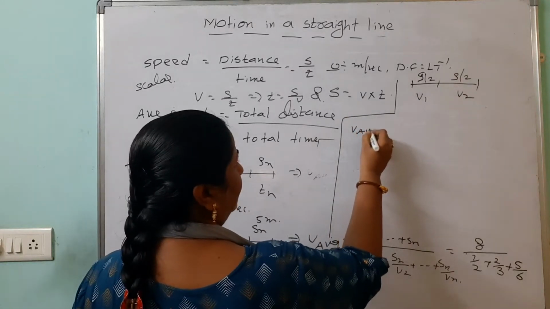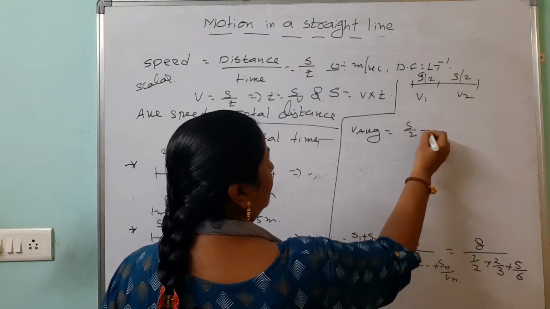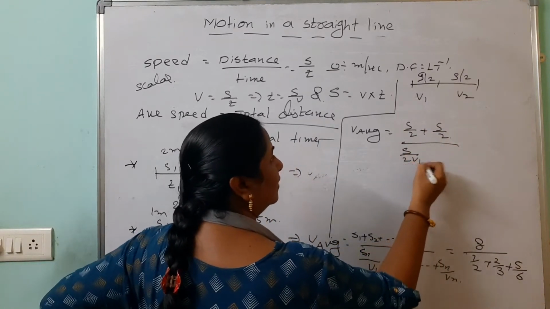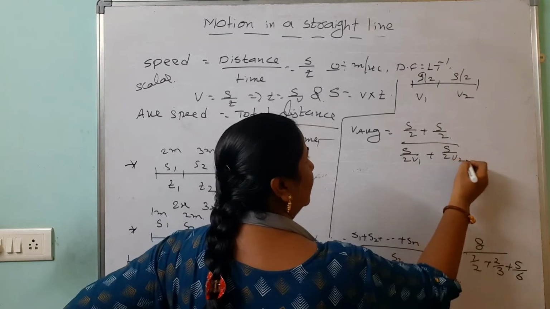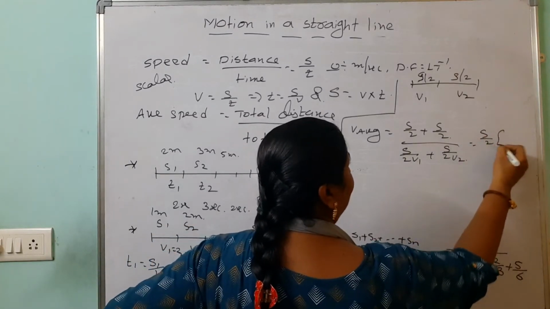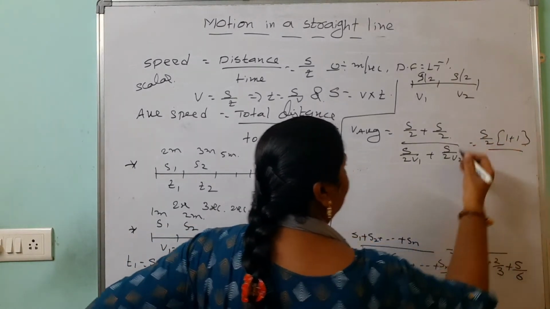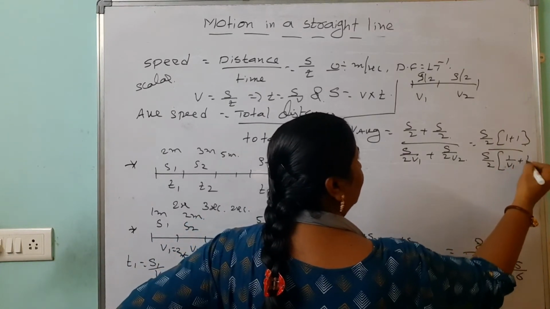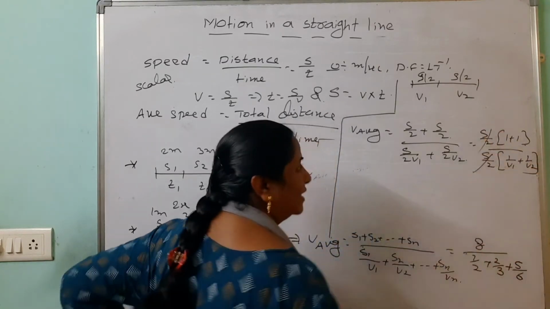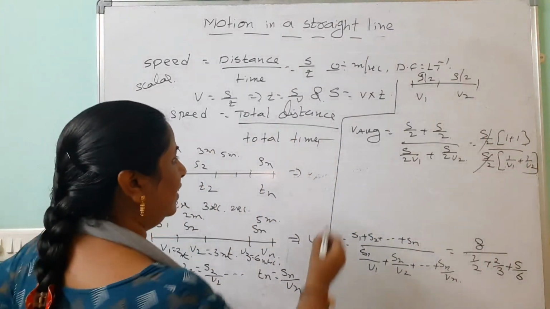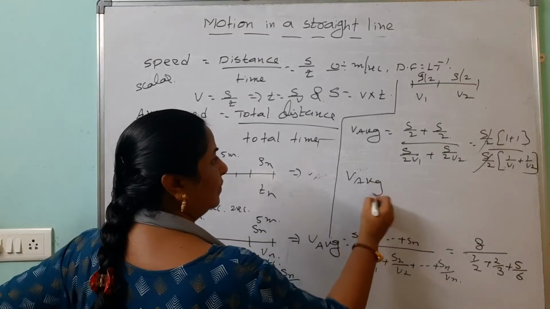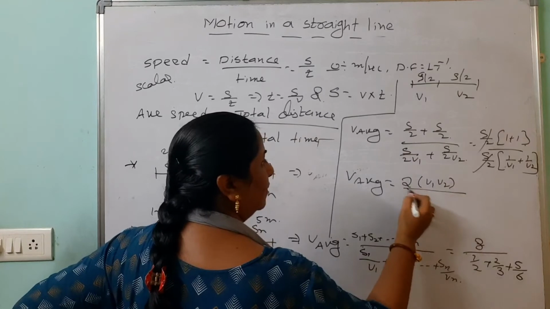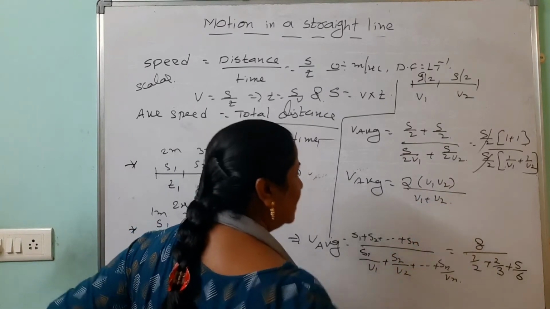Here V average equals to S by 2 plus S by 2 divided by time, which is S by 2 V1 plus S by 2 V2. Here S by 2 is the common, we are getting 1 plus 1. Here also S by 2 is the common, we are getting 1 by V1 plus 1 by V2. S by 2 cancel. Then V average equals to how much? 2, LCM will reverse, V1 V2 divided by V1 plus V2. This is the crash course.